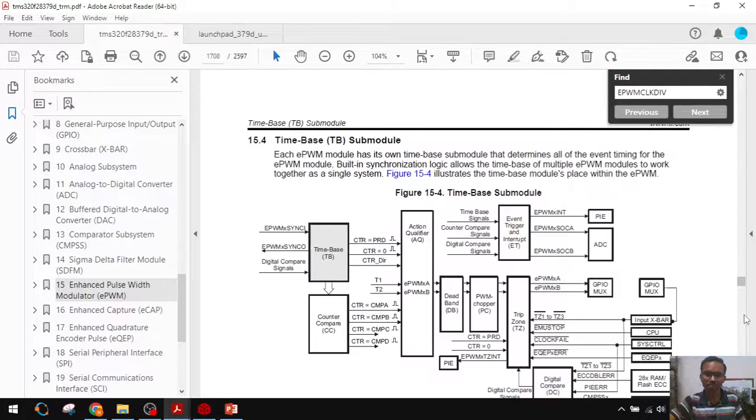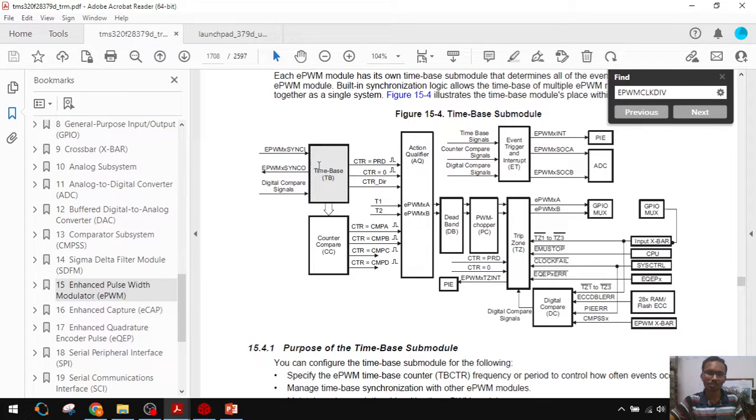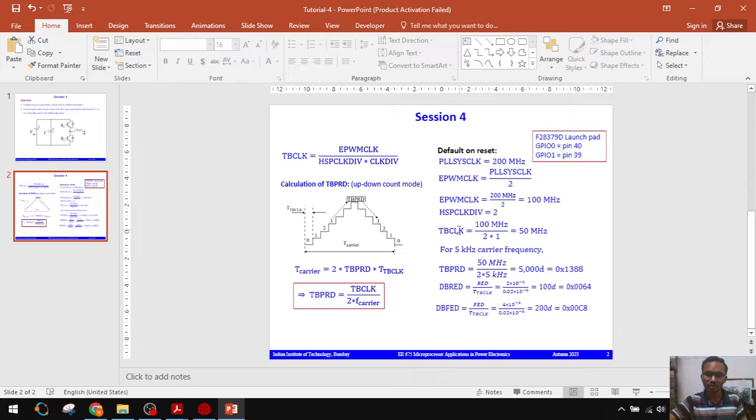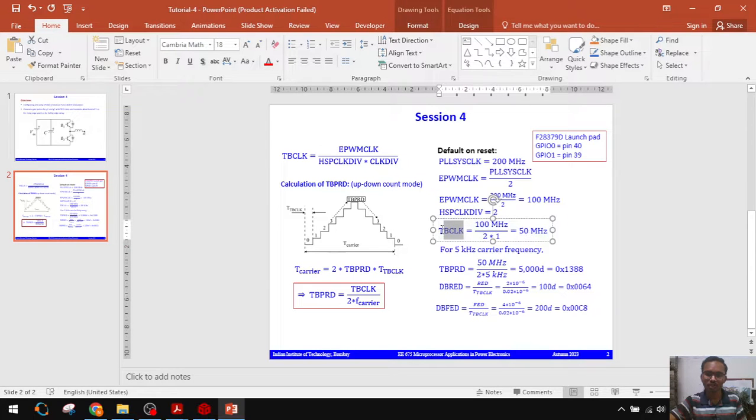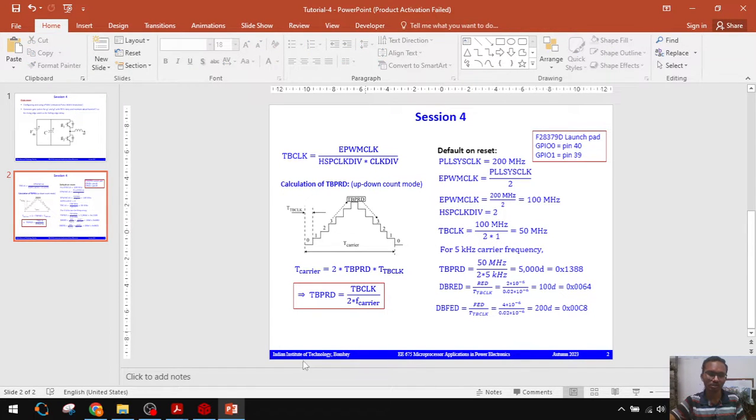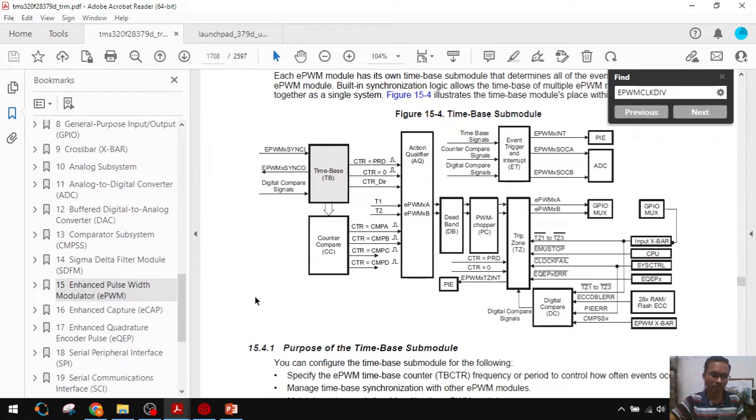Here the time base counter, that ePWM clock will be used by the time base counter for all purposes. The time base clock will be there, and that we can again derive from the ePWM clock. Those time base clock frequencies, those kinds of things we will see.